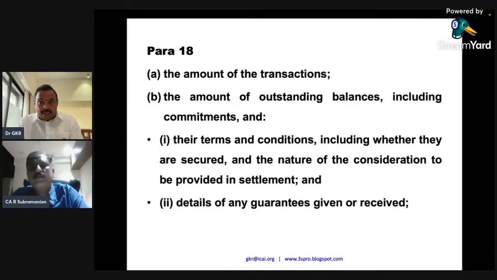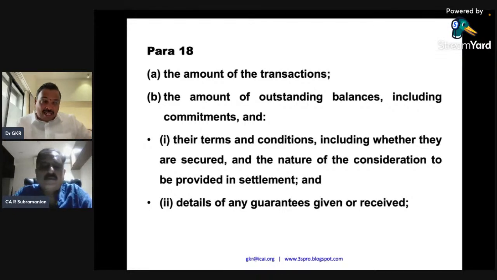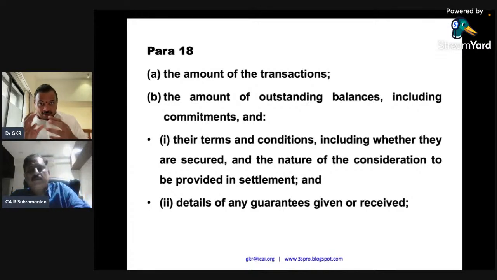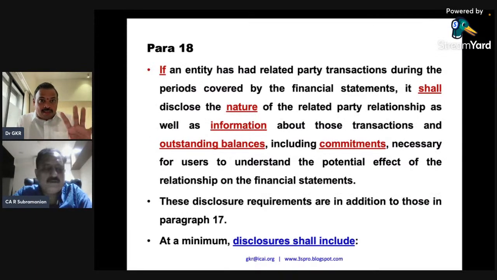Guarantee is a very specific term where they take the role of a guarantor, and a guarantor is only with respect to a transaction. So the guarantee comes with money to money, transaction to transaction. But the commitment is quite a wider term. So that is where this part is there.